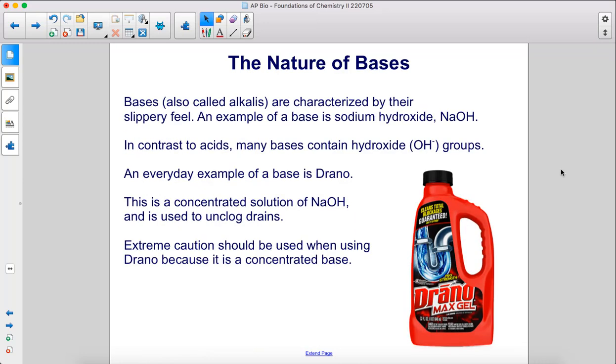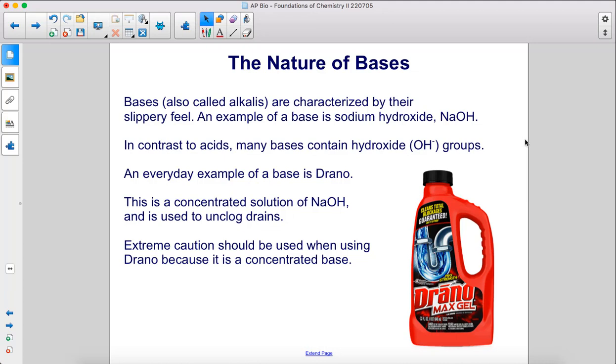Bases, also called alkalis, are characterized by their slippery feel. An example of a base is sodium hydroxide, NaOH. In contrast to acids, many bases contain hydroxide groups.